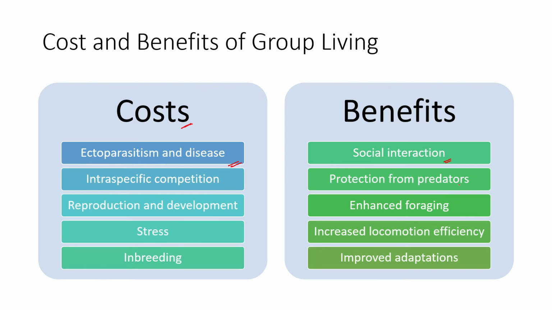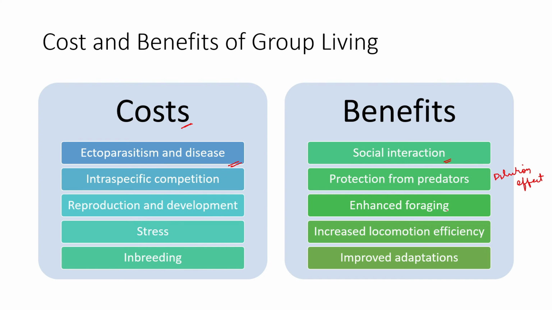Then there is protection from predators. In the dilution effect, if there are multiple individuals, the predator has less chance of focusing on a particular prey, and hence will not be able to eat it. Multiple prey coming together can also defend themselves from the predator.